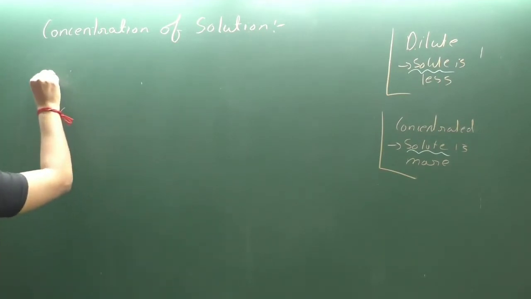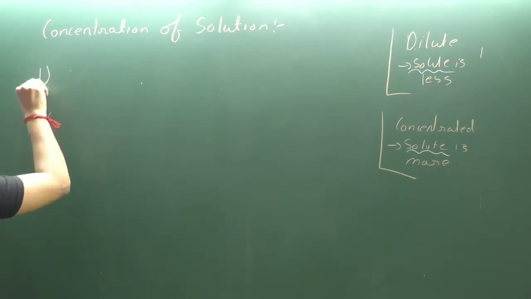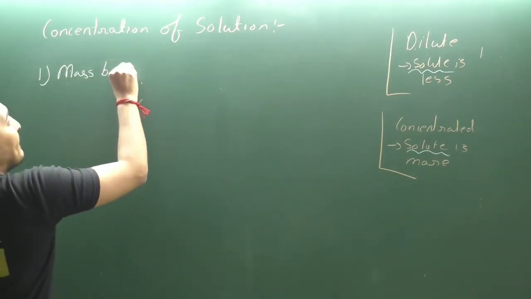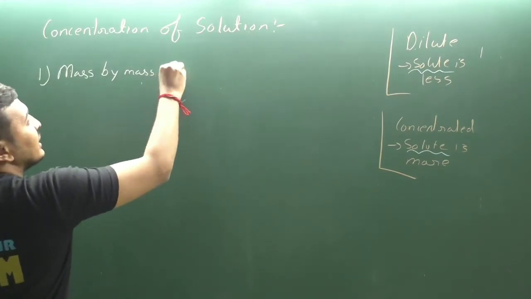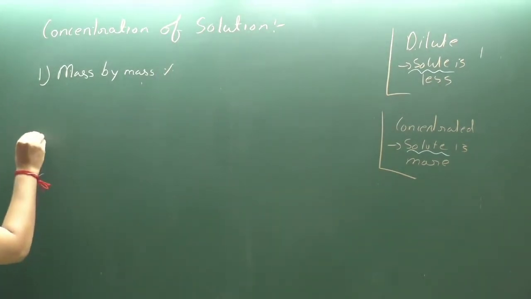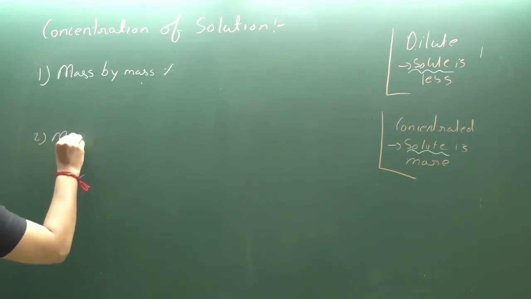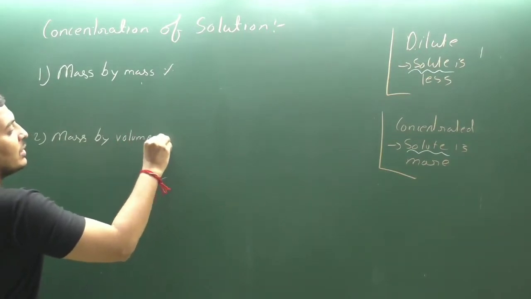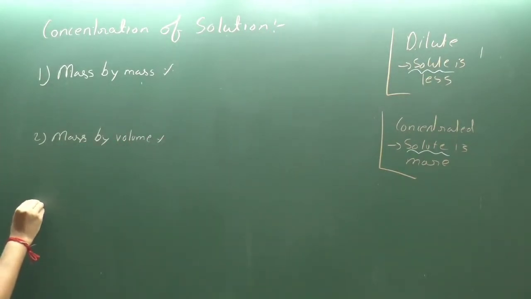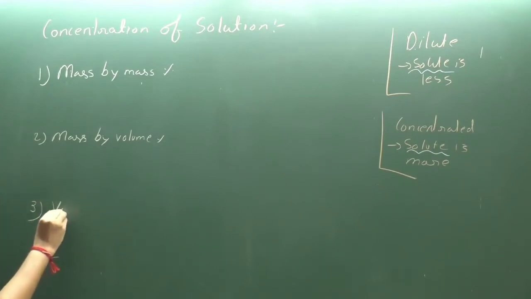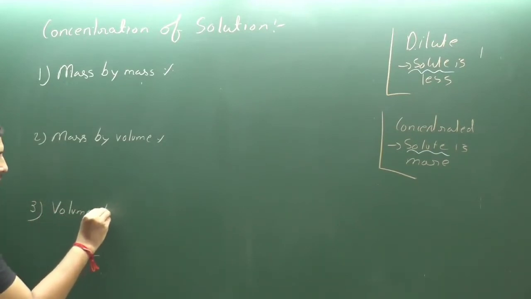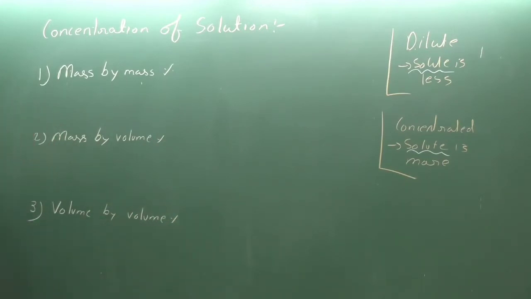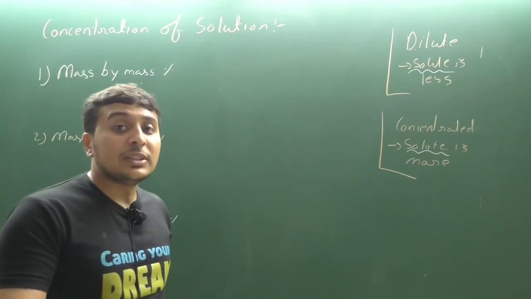For the concentration method, we have 3 different types of method in this standard. First one, mass by mass percentage method. Second one is mass by volume percentage method, and the third one is volume by volume percentage method. Clear? So, these are the 3 different methods.